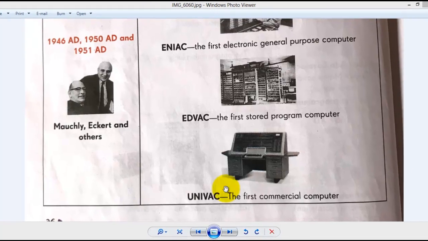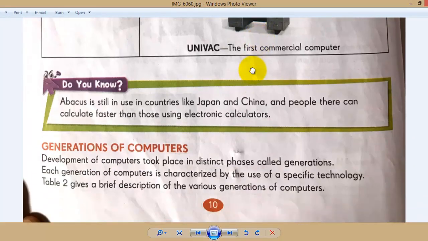Now, after the development of UNIVAC, let's go to the next paragraph. Abacus is still used in countries like Japan and China, and people there can calculate faster than those using an electronic calculator. Here in Imphal also, there are institutions which teach children and adults about the abacus. Still now in these countries, they use the abacus, and they can calculate faster than by using an electronic calculator.